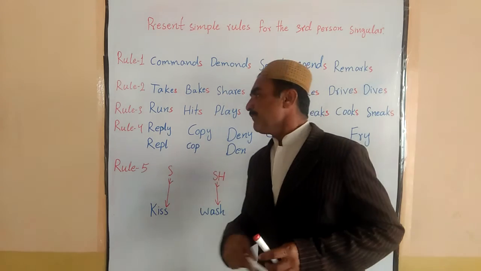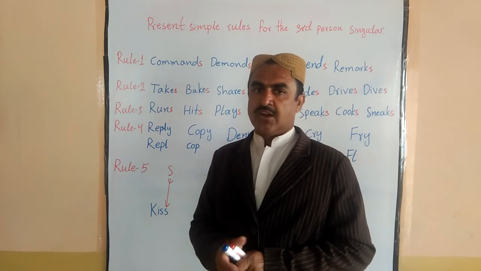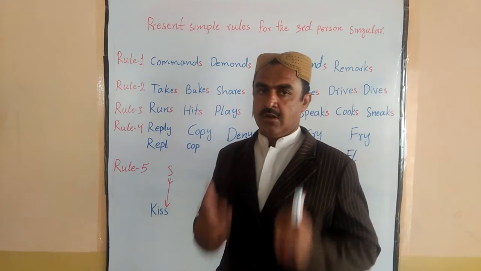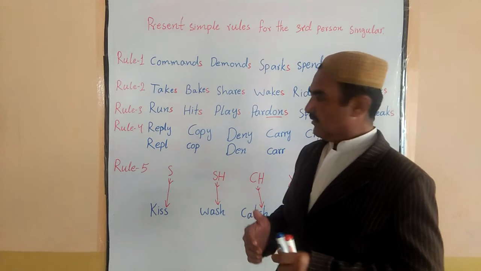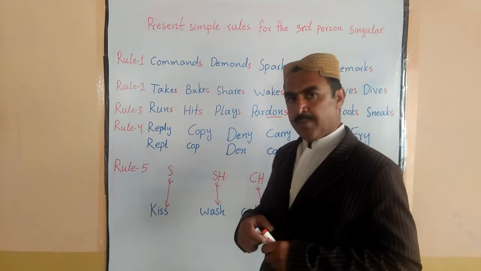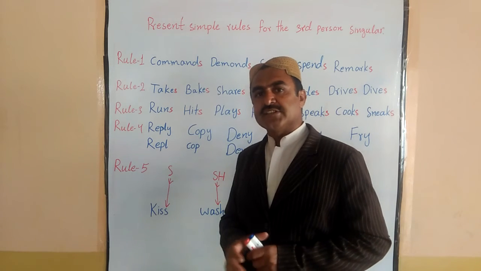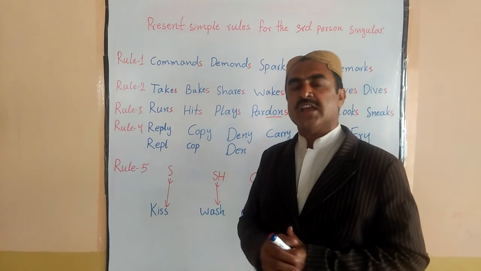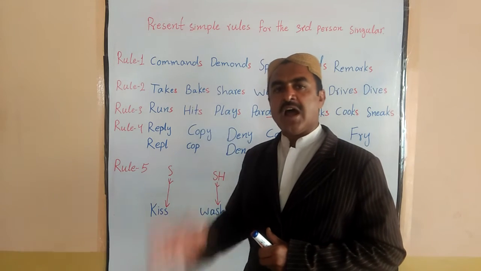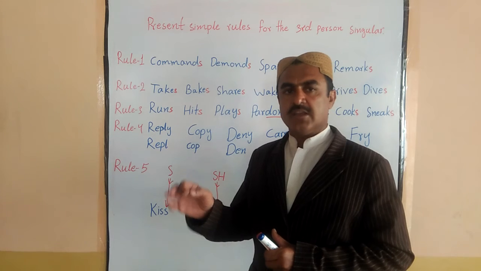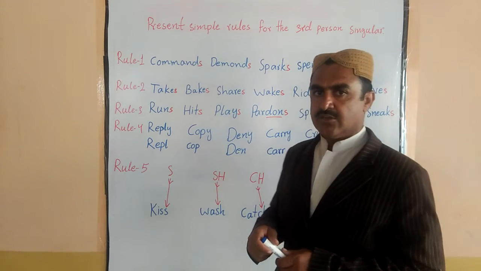Now let's go to the fourth rule. You can say it is vital for a learner, especially for a new learner, okay. So remember this always. Whenever a verb ends with Y, but before Y there is a consonant, okay, then we drop that Y, we put I in place of Y, okay, I mean replace it with I, then E, then S, okay.